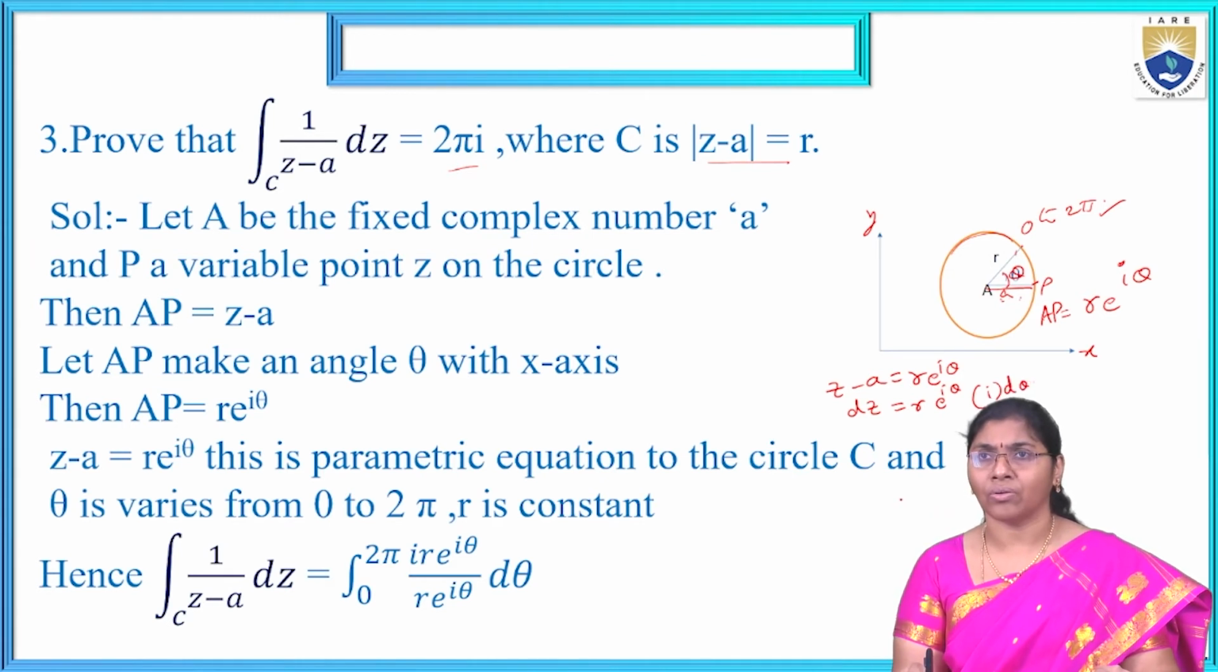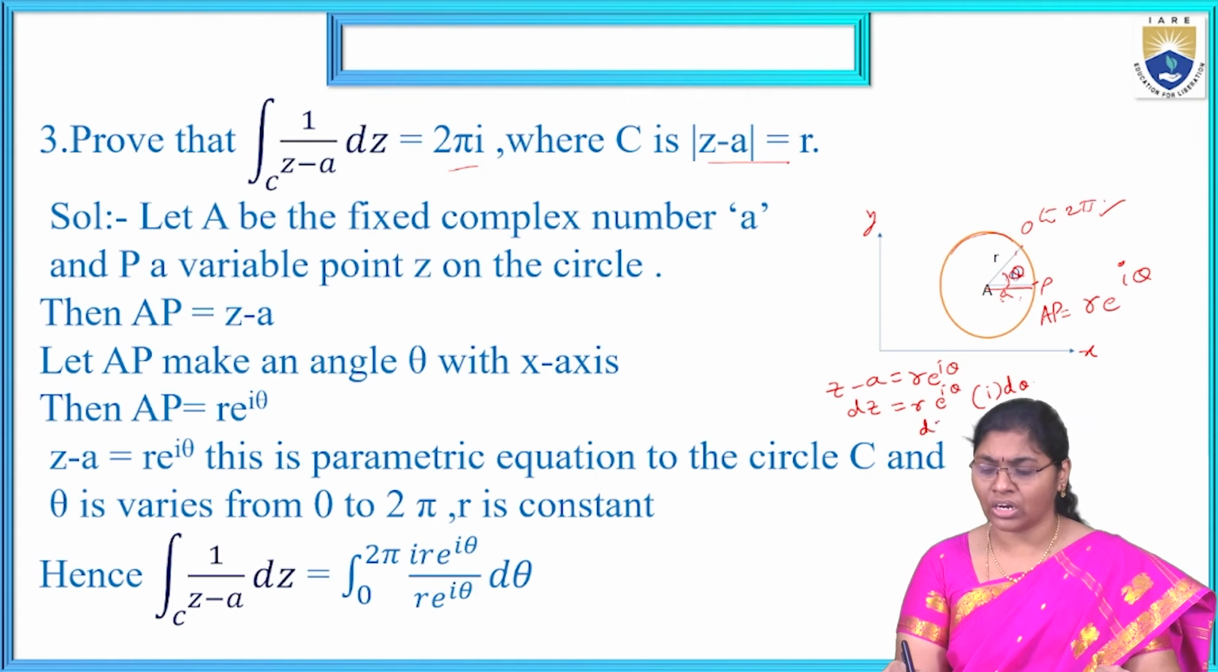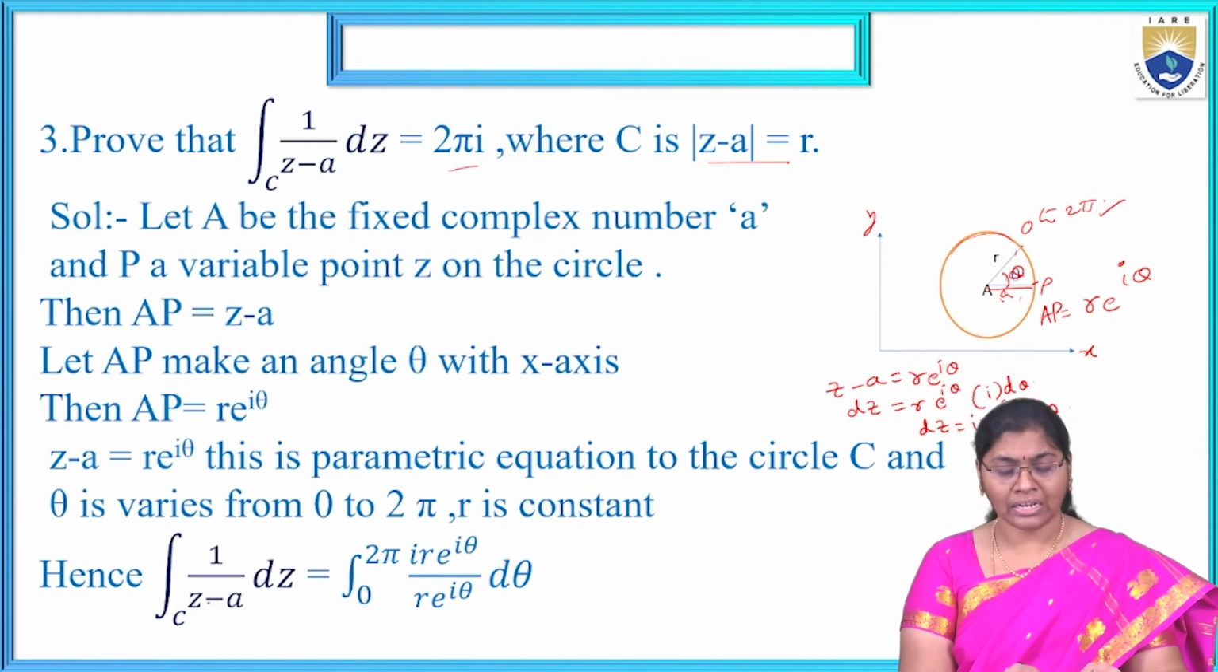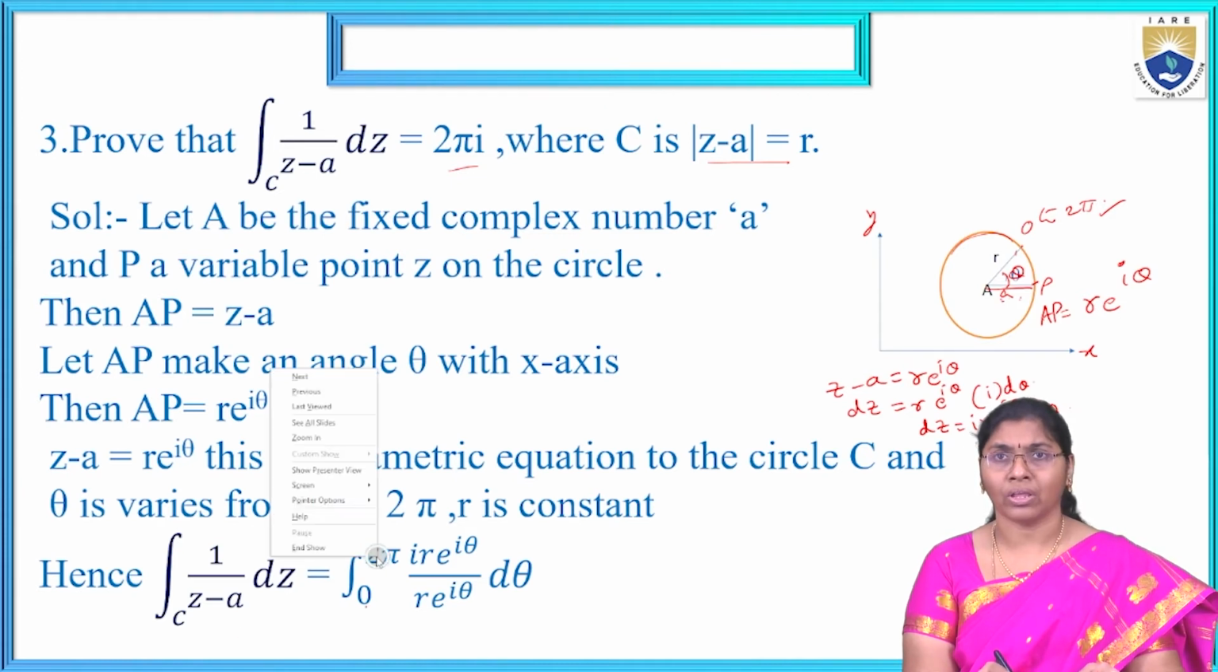Now that is the condition. Now total this is dz equal to i r e power i theta d theta. Now the integral over C of 1 by (z minus a) dz is converted into an integral over theta from 0 to 2 pi. Completed.